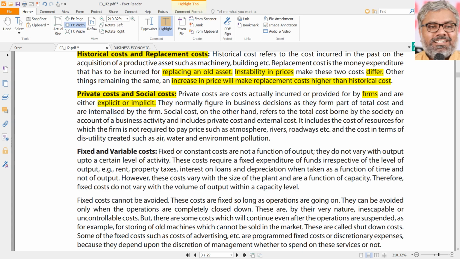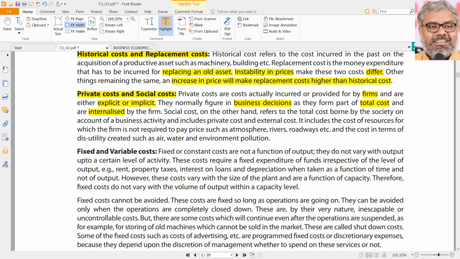And those are all included, calculated, accounted for, and used for business decisions. Yes, those are private costs, and they are part of the total cost of a product or service, and we can call these internalized costs. Internal costs, that is private costs.